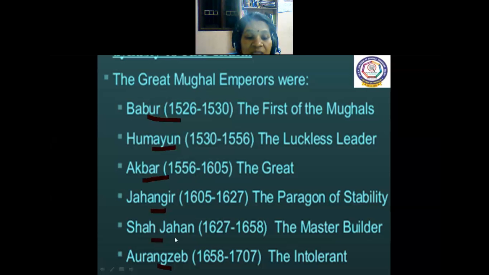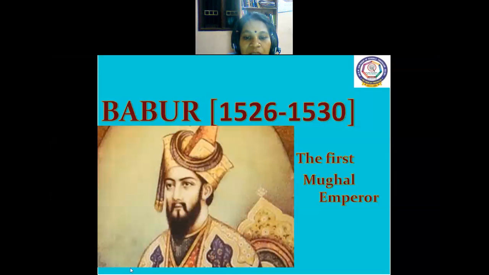Then Shah Jahan's son, the last Mughal emperor, Aurangzeb, from 1658 to 1707. These 6 Mughals only are the Great Mughals. See, he is the Babur, the first Mughal emperor.